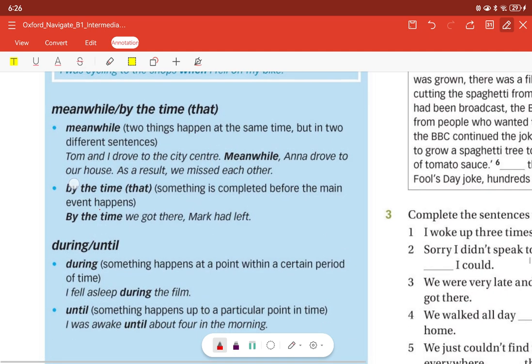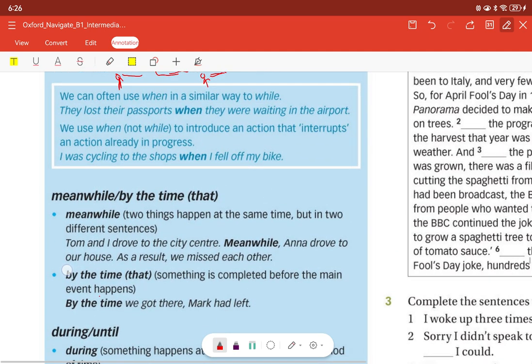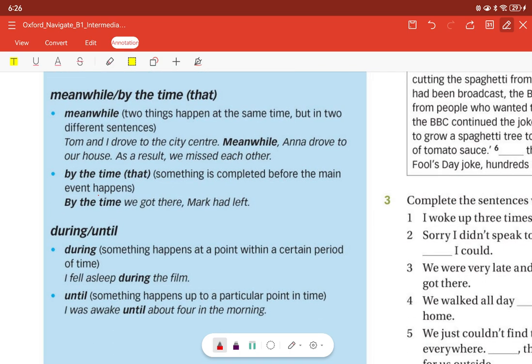Okay, now let's take a look at another one: meanwhile, and by the time. When we use meanwhile, two things happen at the same time, but in two different sentences. The word meanwhile does not link two sentences into one sentence. It links the activities using a different sentence. Take a look at this.